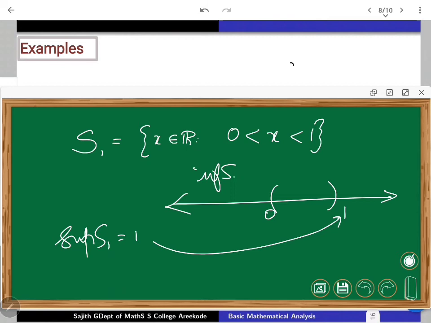Infimum of my S1 is going to be 0. Very similar argument. But remember, in this case, supremum exists as a real number. That is 1. But it is not available inside the set. That should be noted. Infimum also is like that. It is not available inside.